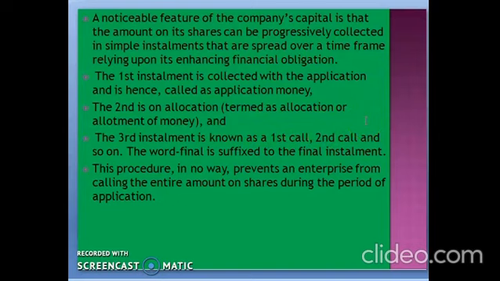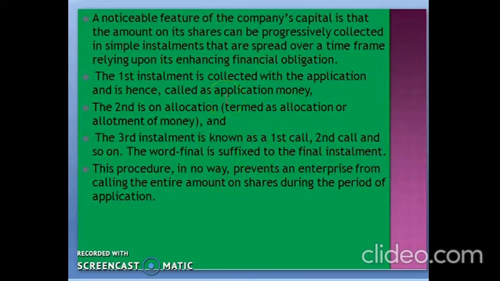So the company can call first call money and second call money, or they can call collectively first, second, or final call at the time of the third installment to complete the total face value of that particular share. The word final is suffixed to the final installment. That means you can say first and final call, or second and final call, or a final call of rupees so and so, which is considered the last installment